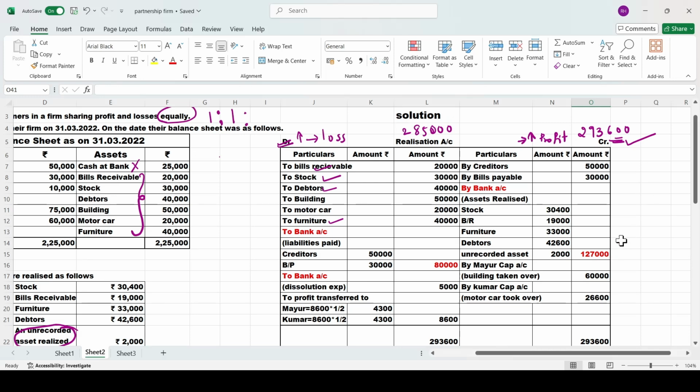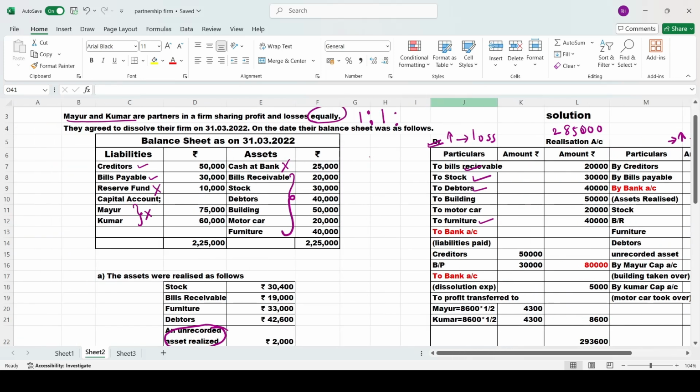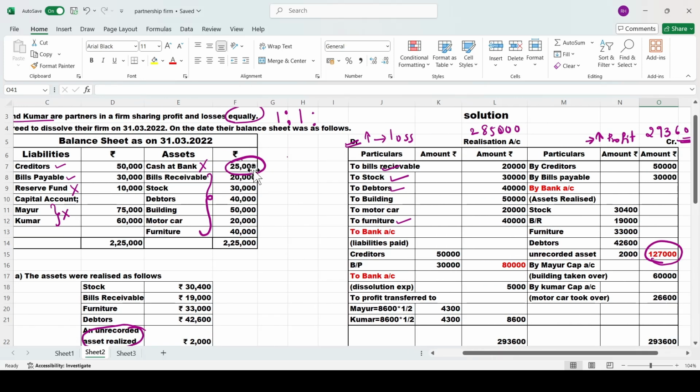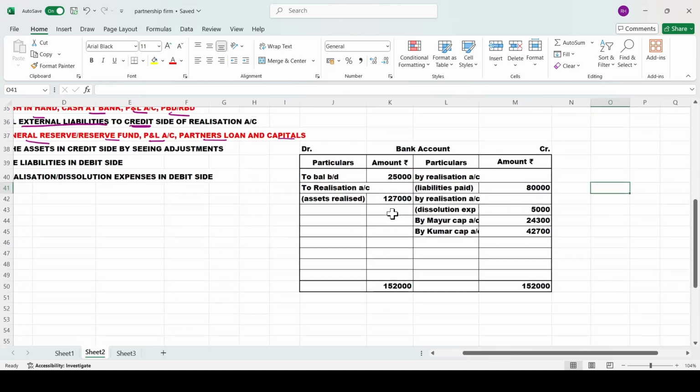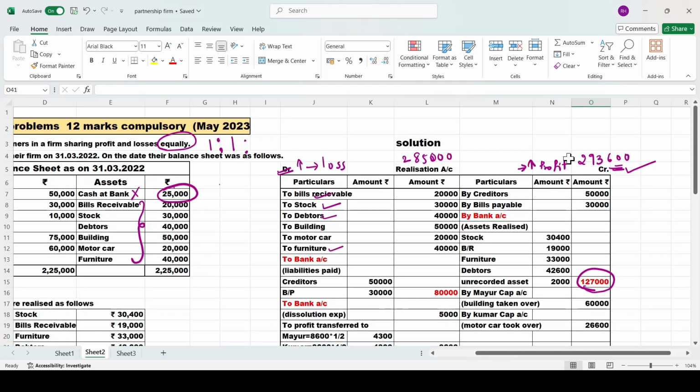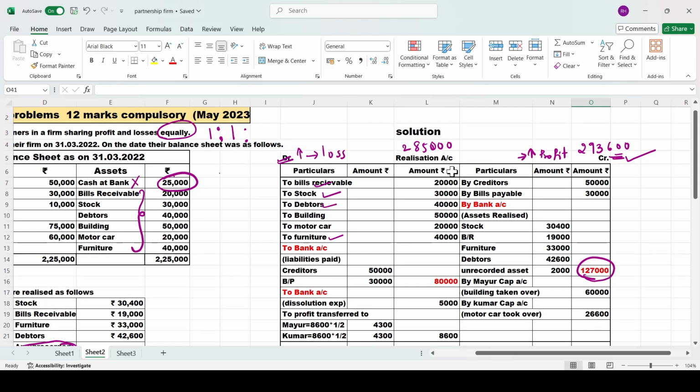How to check it? Always keep it in your mind. See your assets realized, how much amount is there? 1,27,000. Plus whatever cash at bank they have given in the balance sheet. If you add these two, that answer should be your bank account answer. You can check it here: 1,27,000 plus 25,000 comes to 1,52,000. That will be your bank account balance. So while doing the realization account only, you can know the answer of your bank account. That will be easy for you to cross-check your answers. Hope you understood this problem. Very simple, very easy. Try to solve this problem.